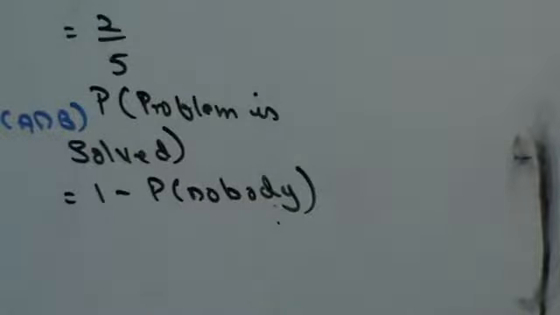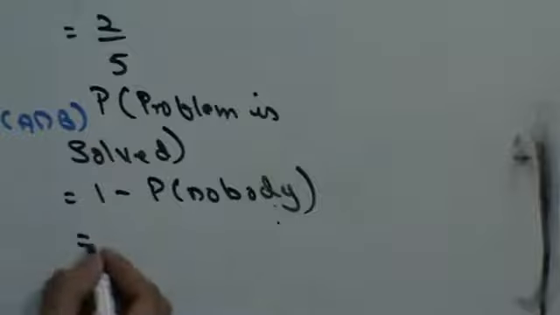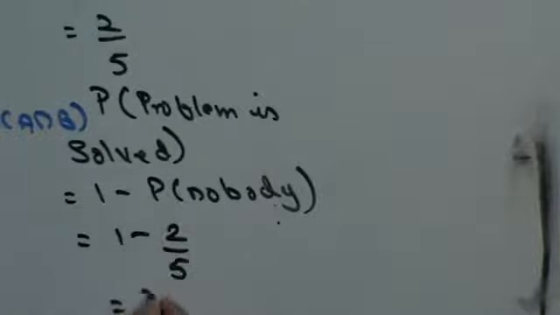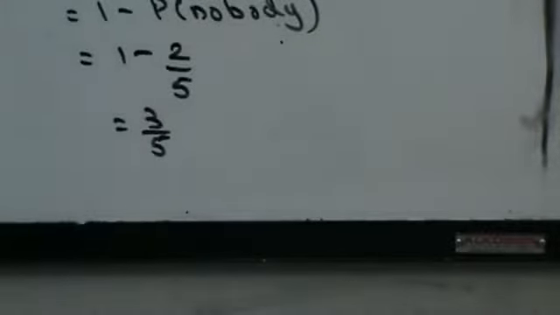Probability of at least one is 1 minus probability of none. 1 minus probability of none, which is 2 by 5, is nothing but 3 by 5. So probability that the problem gets solved is going to be nothing but 3 by 5, right?